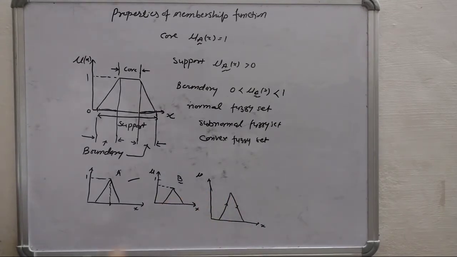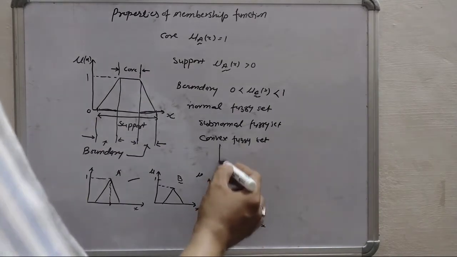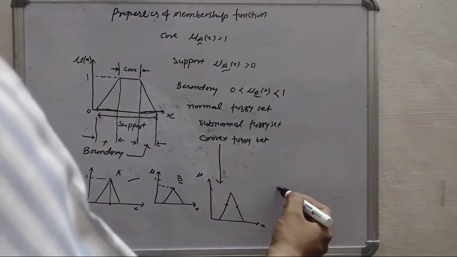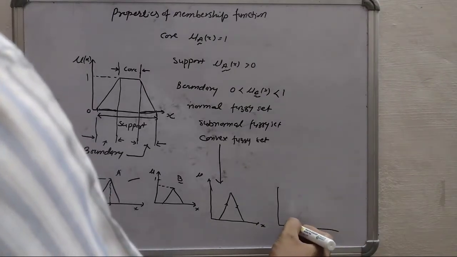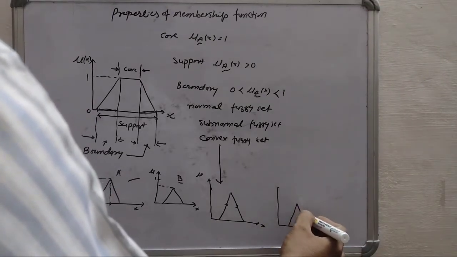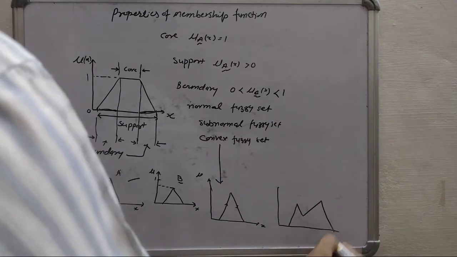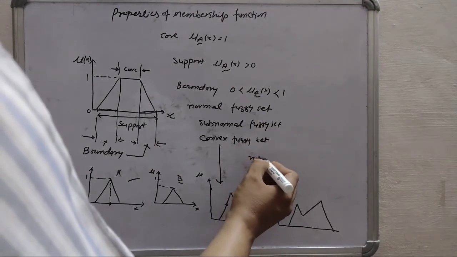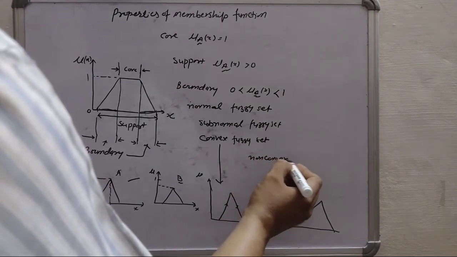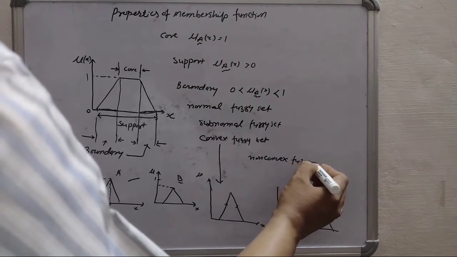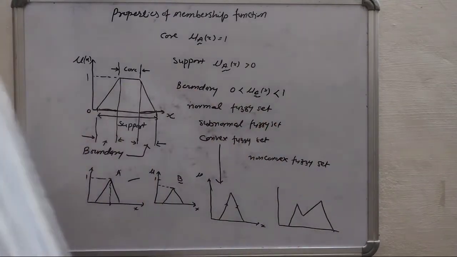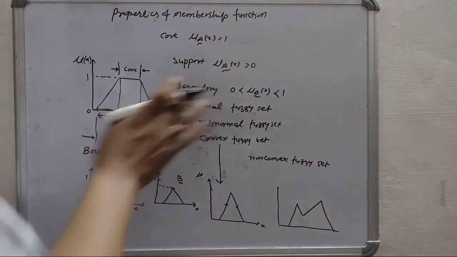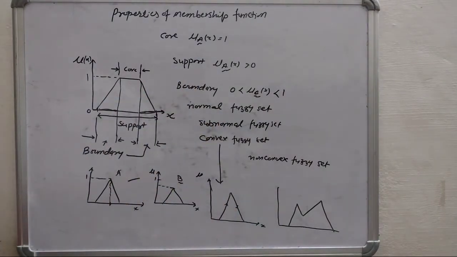But if the value is like this, suppose it is first increasing, then decreasing, then increasing, then decreasing, then it is called a non-convex fuzzy set. So these were the properties of the fuzzy sets, fuzzy membership values.